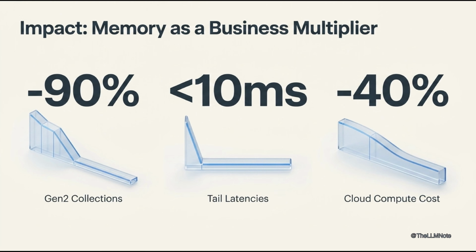Let's talk about impact. Memory as a business multiplier. A memory-disciplined codebase delivers 90% fewer Gen 2 collections, single-digit millisecond tail latencies, and 40% cloud compute cost reduction. Memory performance is now a direct revenue protection lever.